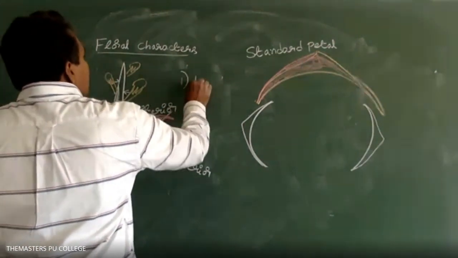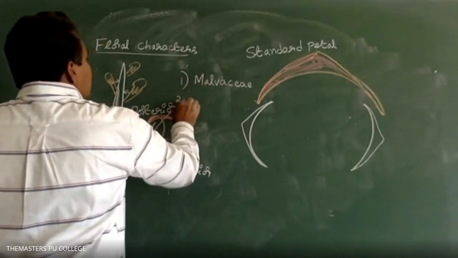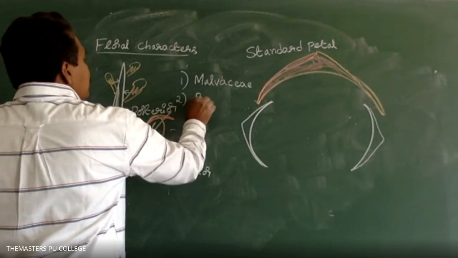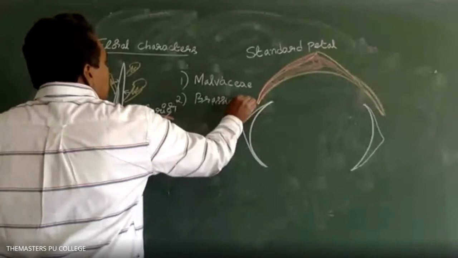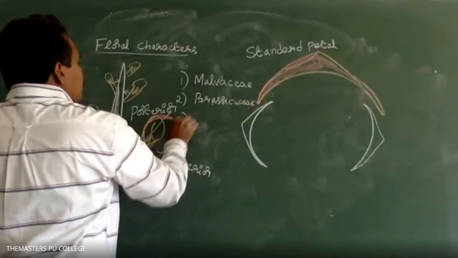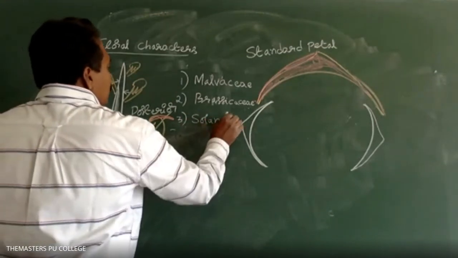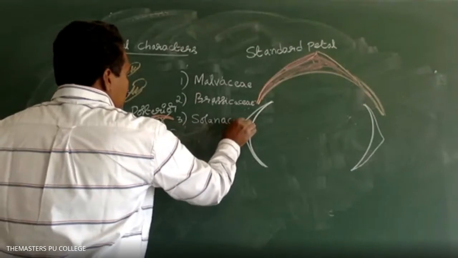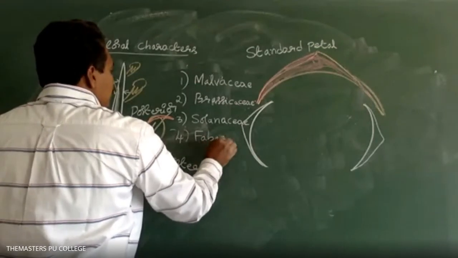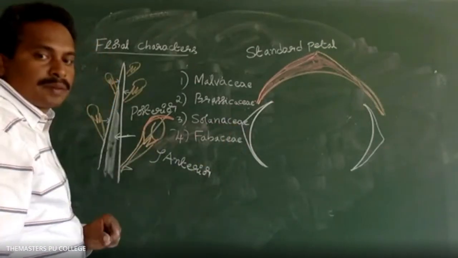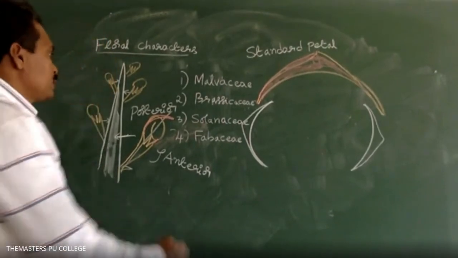Option 1 is Malvaceae. Option 2 is Brassicaceae. Option 3 is Solanaceae. Option 4 is Fabaceae. Yes, very good. The fourth option is the correct answer, Fabaceae.